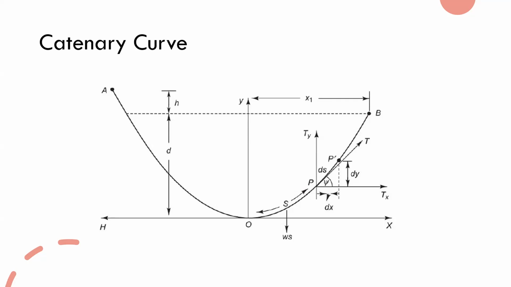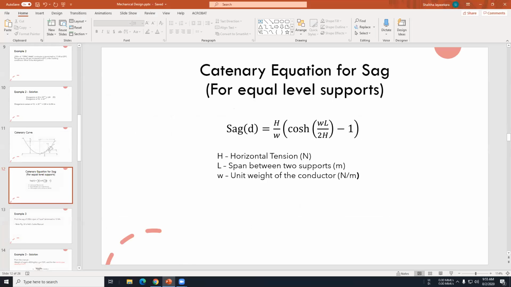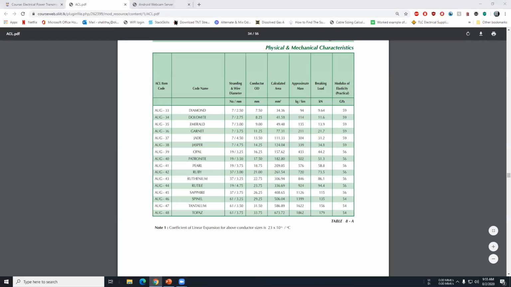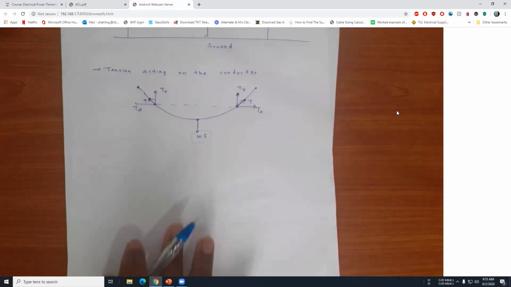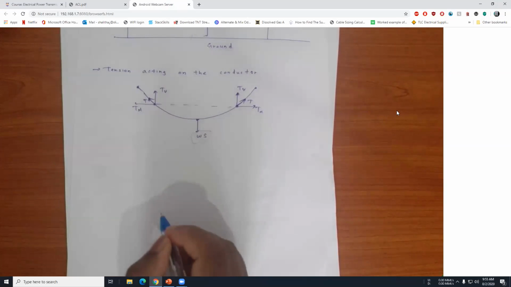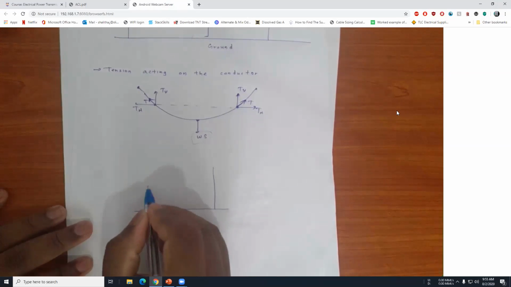Okay. In real life, these transmission lines are not at equal levels. Usually you can't find transmission lines at equal levels.